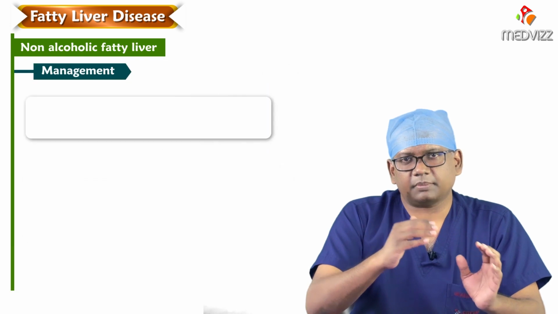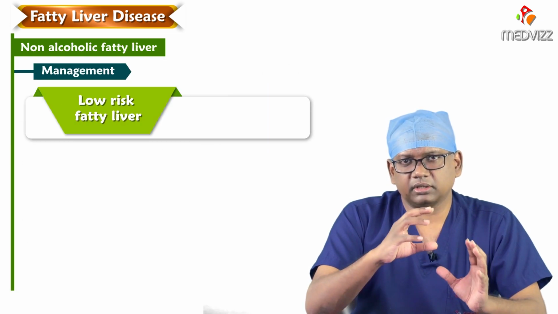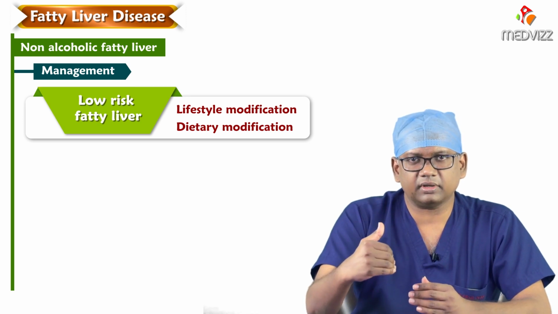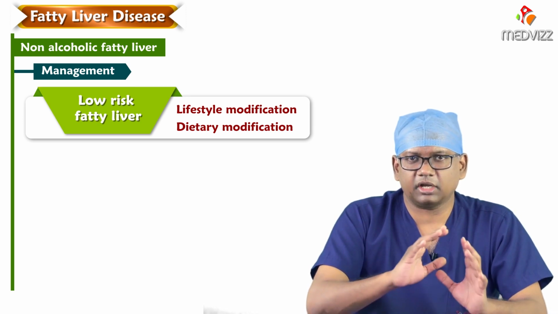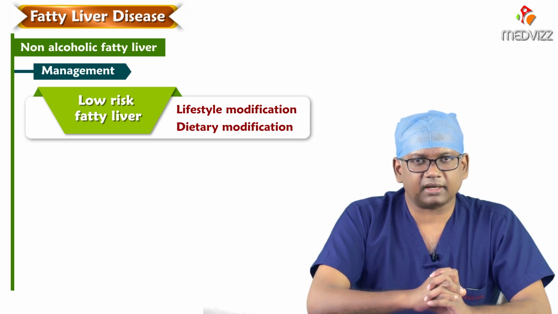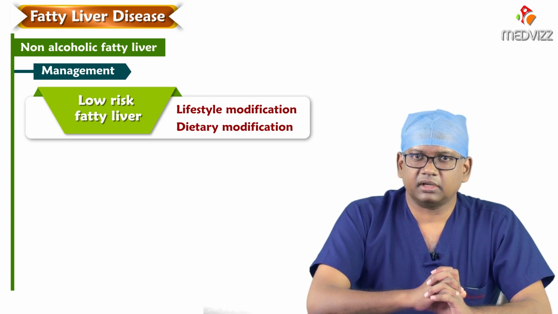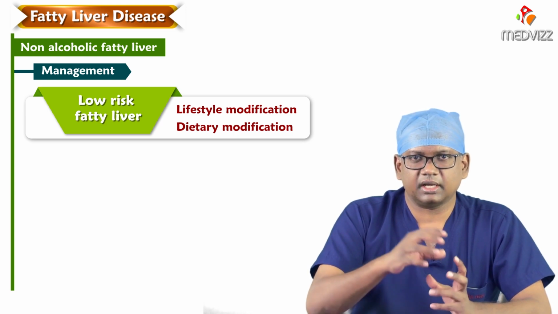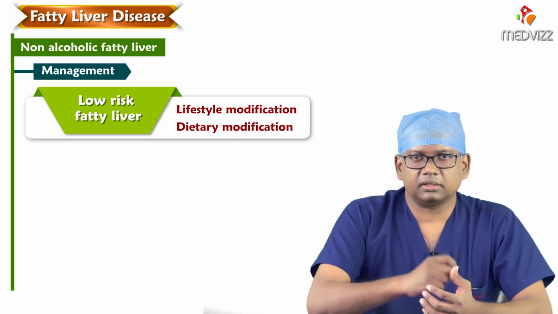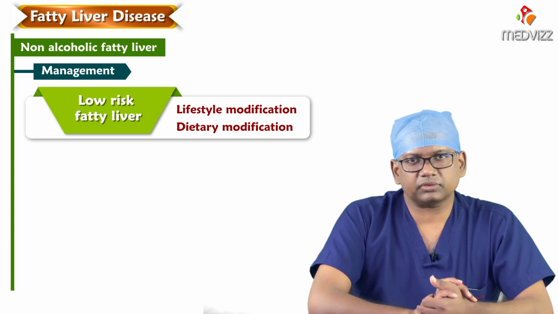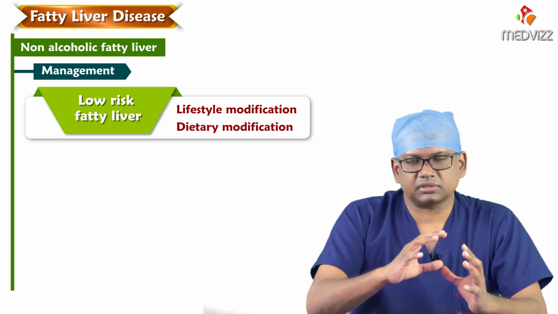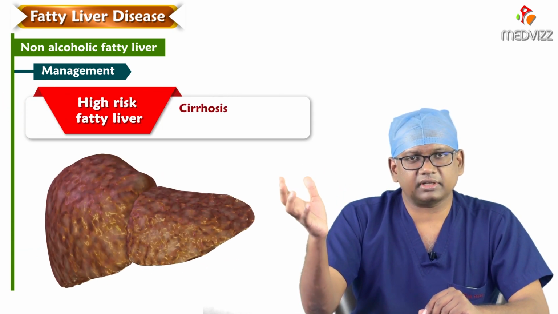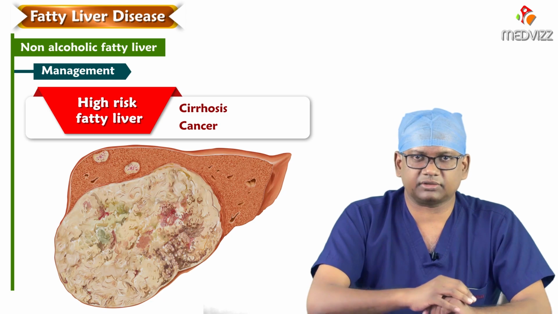Somebody with low-risk fatty liver, by doing simple lifestyle and dietary modification, we can reduce the fatty liver and that's it. People can have a normal quality and a normal span of life. But if somebody has fatty change in the liver, abnormal liver function test and a high fibroscan reading, we need to take it seriously, because if we leave things as such, they can lead to stiffening of the liver like cirrhosis and can sometimes lead to liver cancer as well.